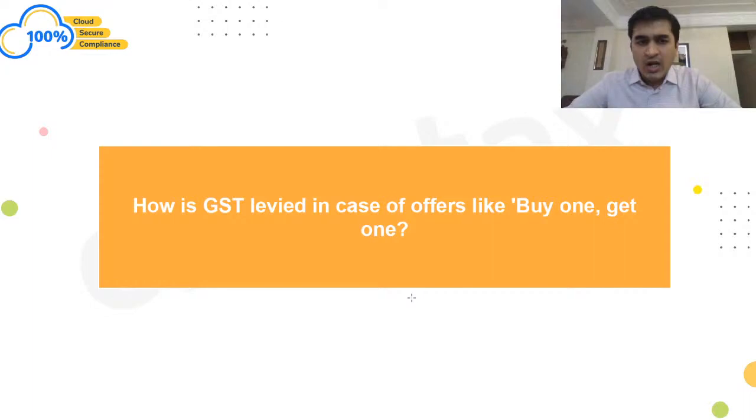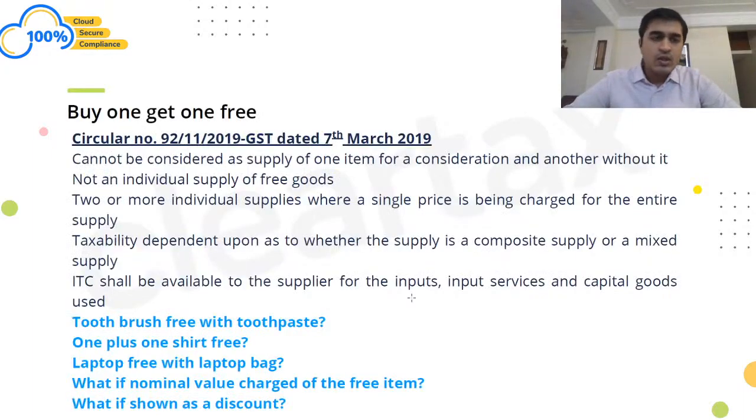So with this, we start with one important aspect: buy one get one free, right? Here there are different kinds of products that are given free of cost, with transactions structured in various ways in order to attract the consumers, which may be in the form of marketing, where two products are given at the price of one, or where one product is given and a dissimilar product is given free of cost.